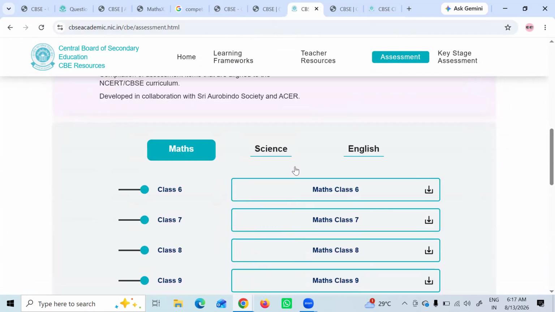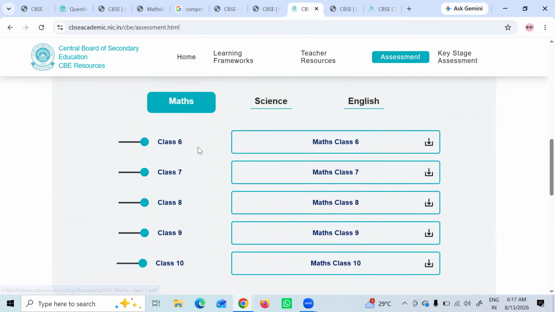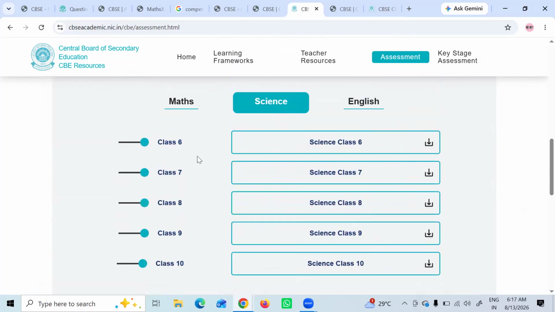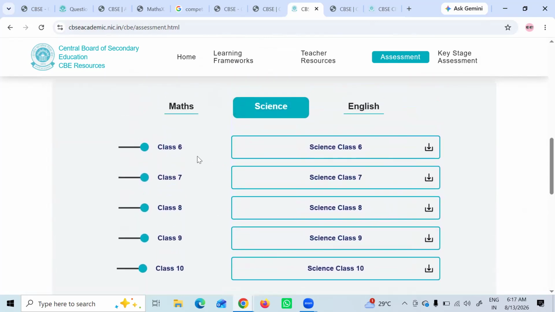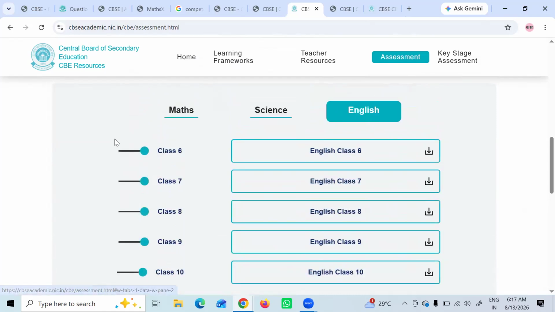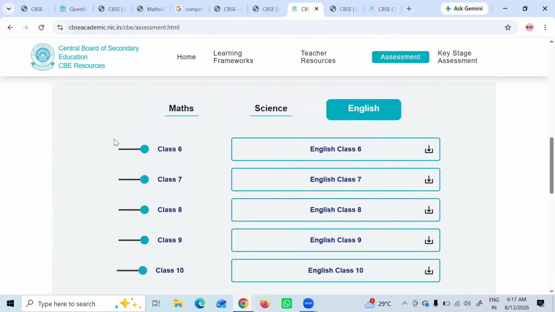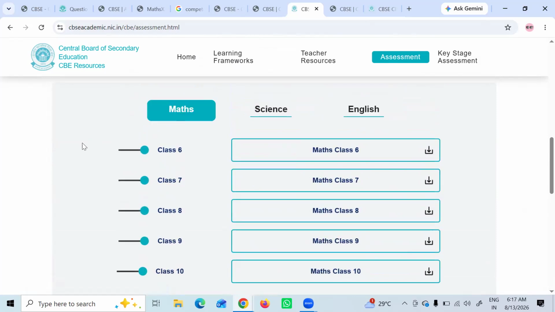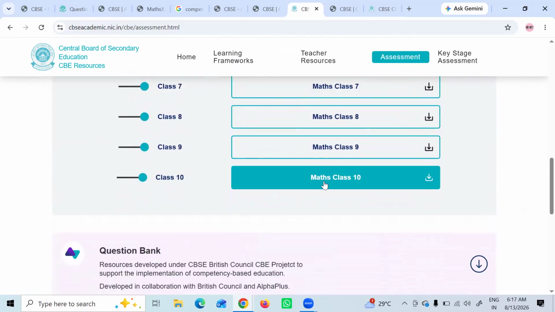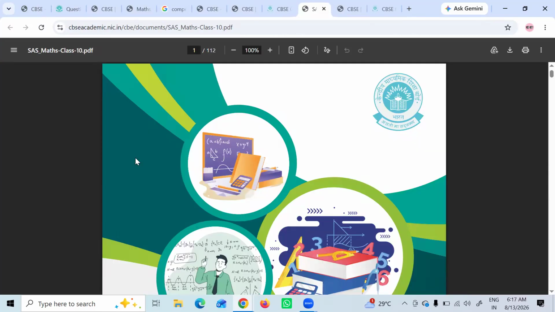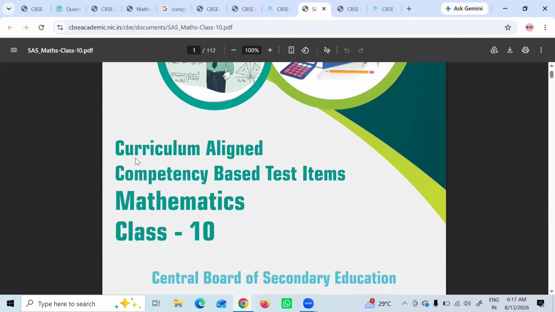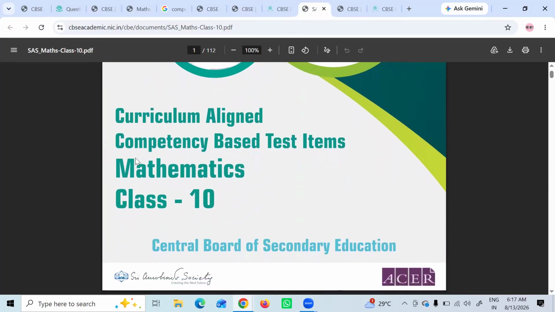This is what is required. Mathematics is there for maths, class 6, class 7, class 8, class 9, class 10. Of course, science also has competency based items, and English also. All the things are given. Let us go into the math, because 10th class is a board exam. So this is given here: curriculum aligned competency based test items.